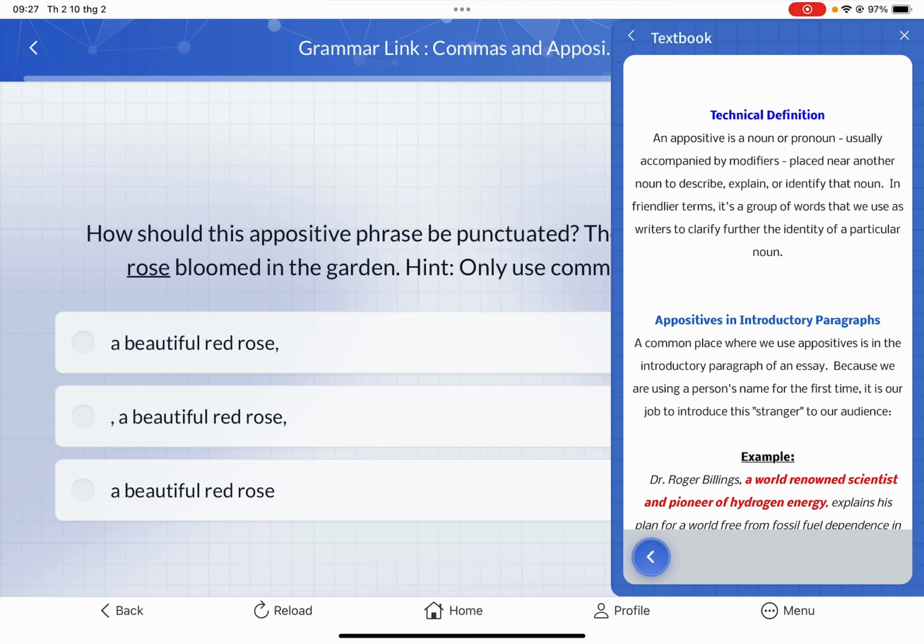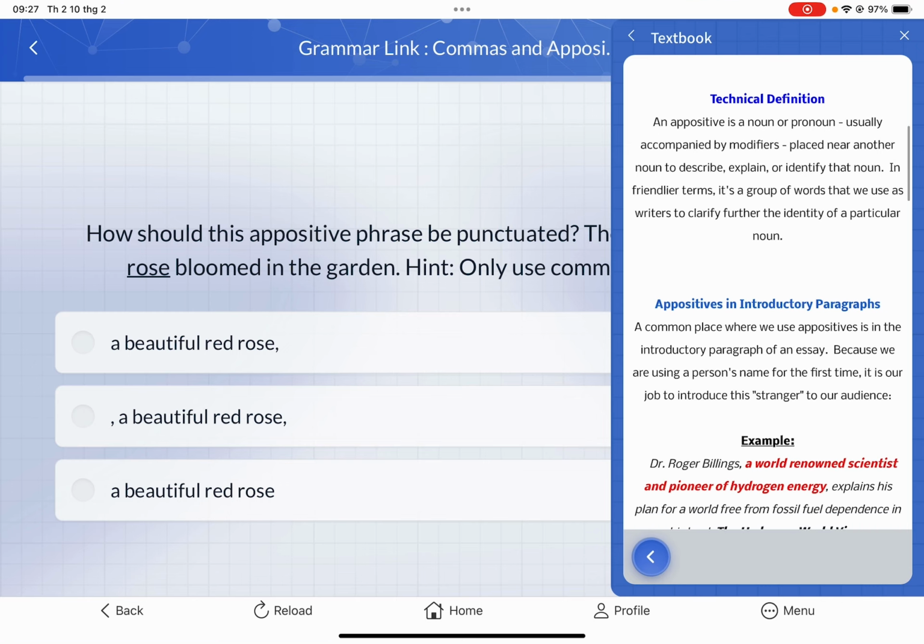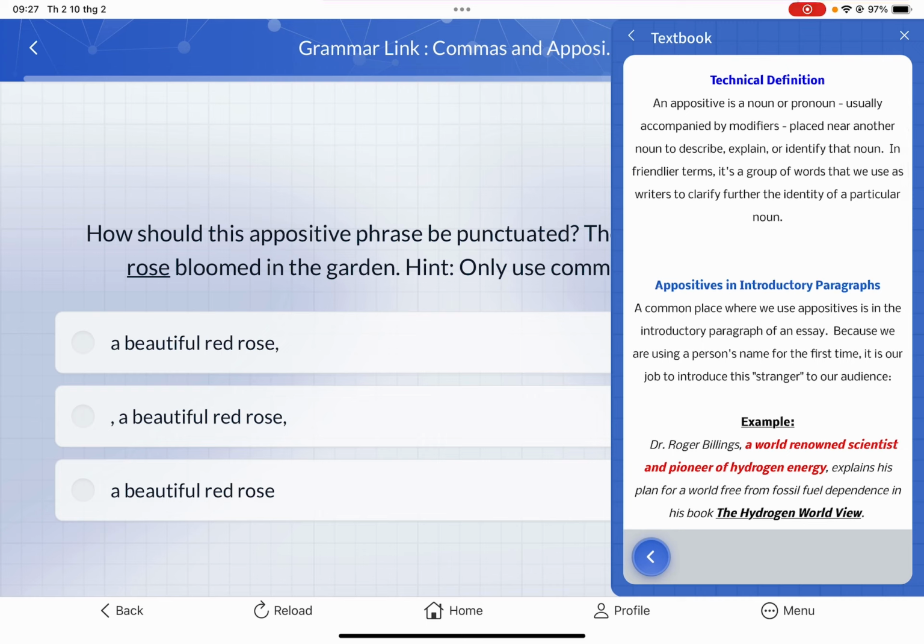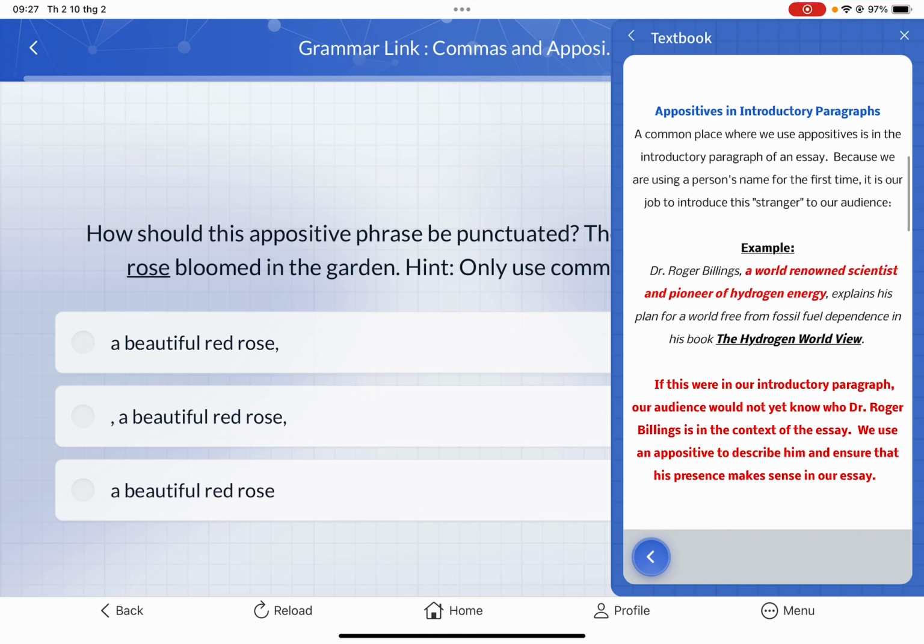An appositive is a noun or pronoun, usually accompanied by a modifier, placed near another noun to describe, explain, or identify that noun. In friendlier terms, it's a group of words that we use as writers to clarify further the identity of a particular noun. A common place where we use an appositive is in the introductory paragraph of an essay, because we're using a person's name for the first time, and it is our job to introduce this stranger to our audience using an appositive.